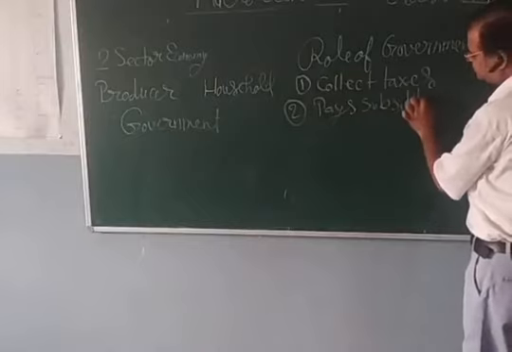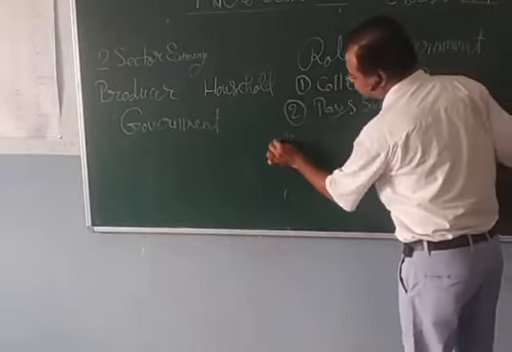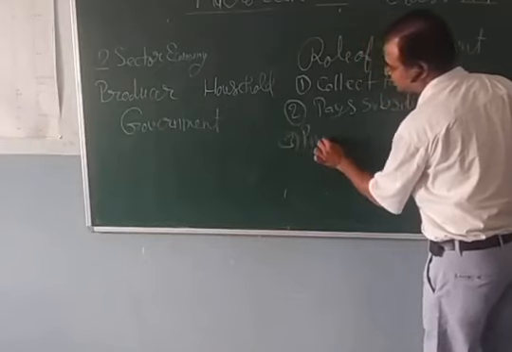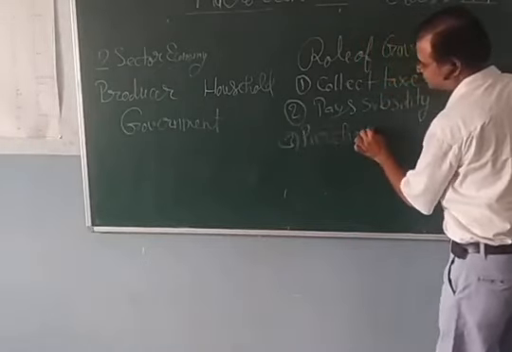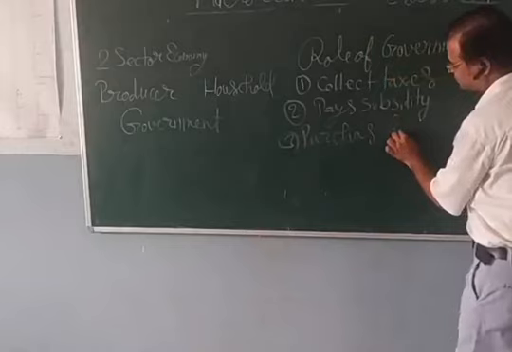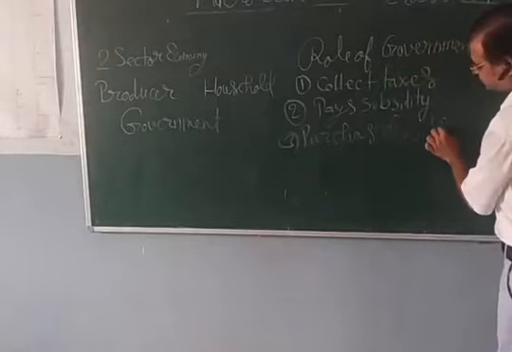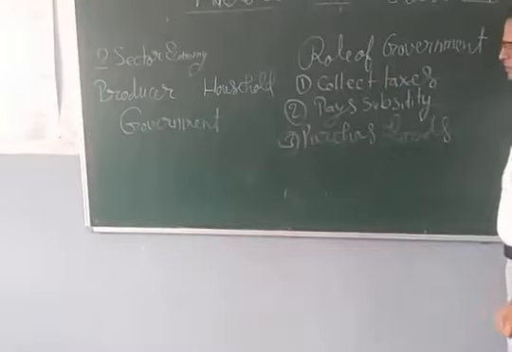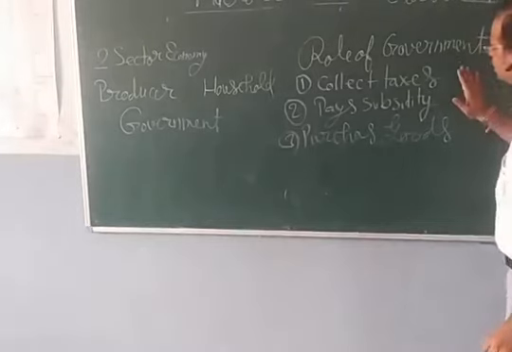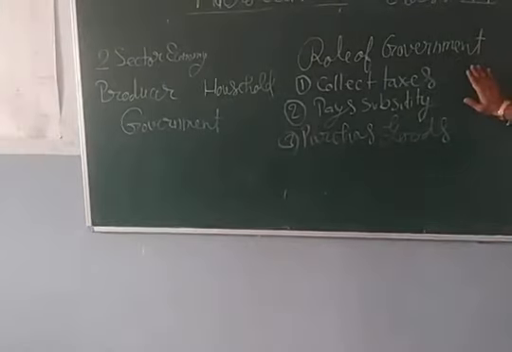Number 3, purchase goods. These are the 3 basic things that a government does in an economy.